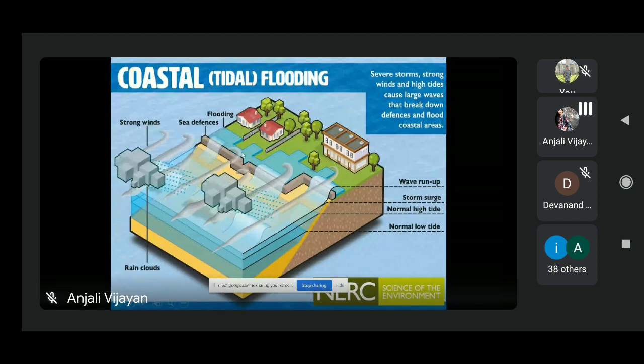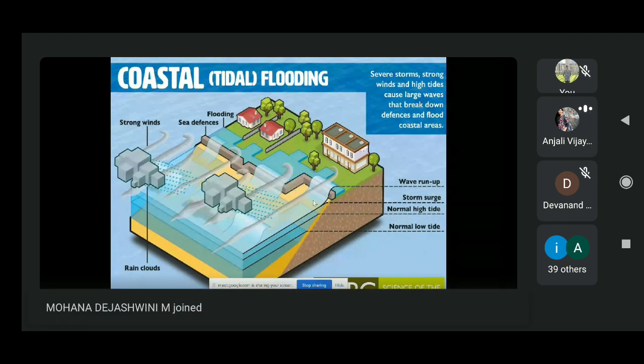So normally this is the height level of normal high tide. When during high tide time there is a strong wind or storm, then it can go beyond the normal high tide level. Then it will cause coastal flooding.